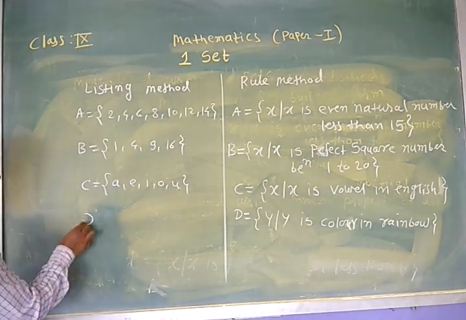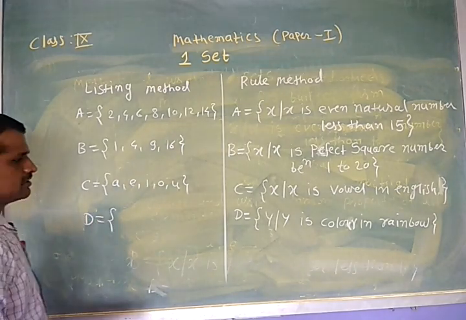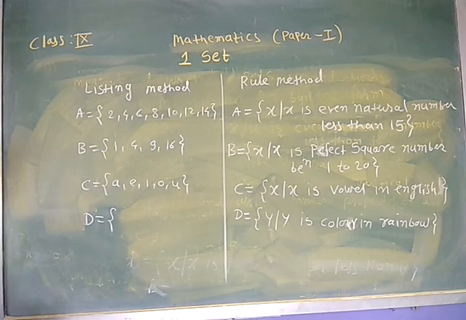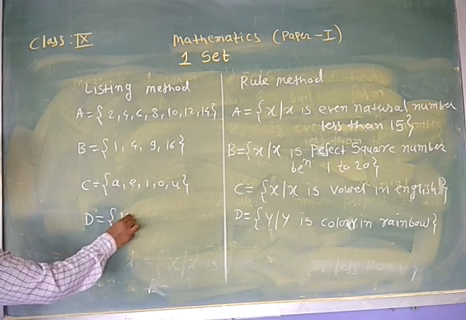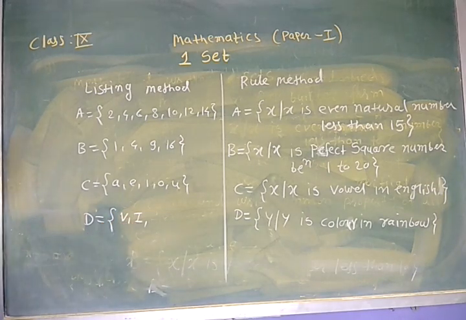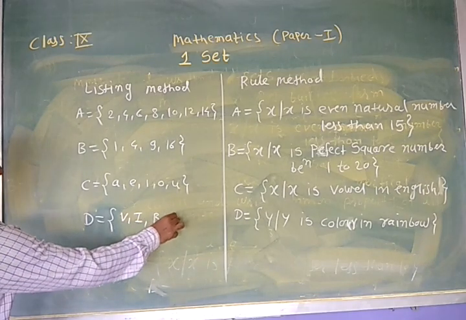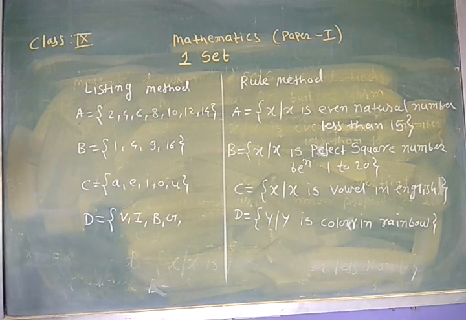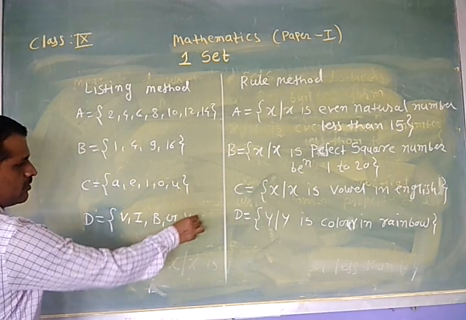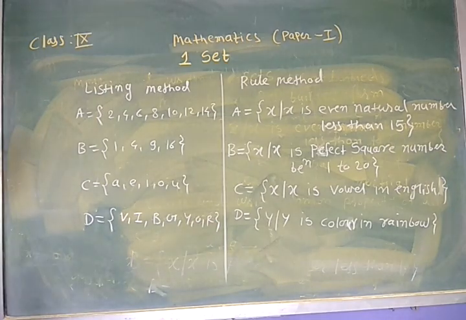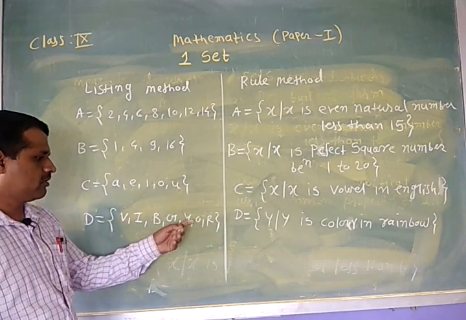Therefore, here we can write there are 7 colors in rainbow, and we can write these colors: violet, indigo, blue, green, yellow, orange, and red.